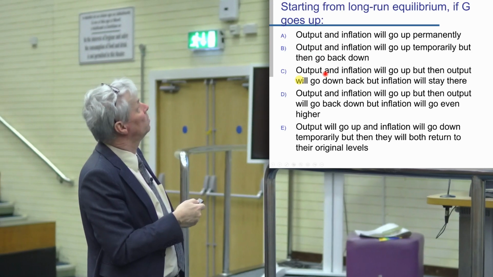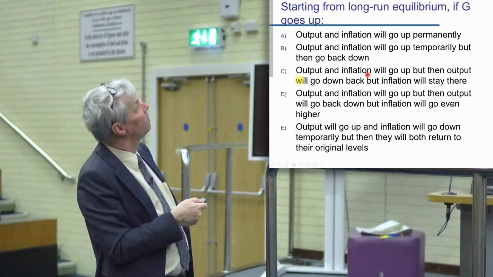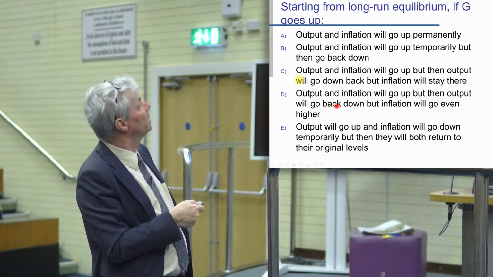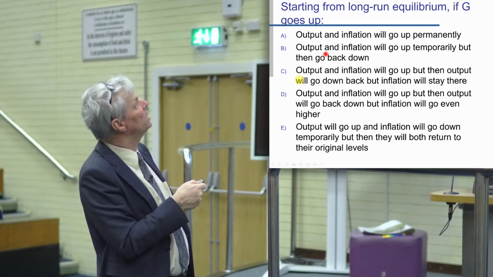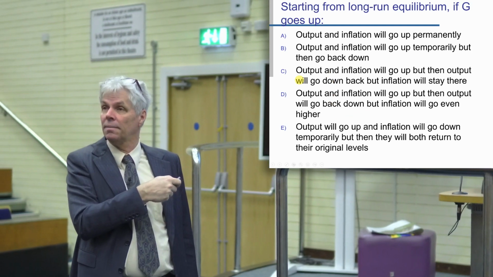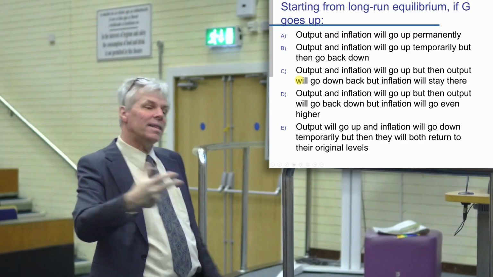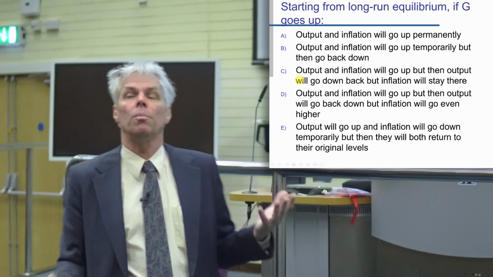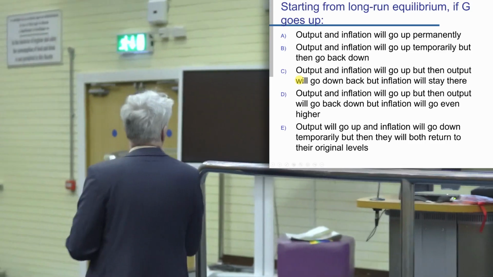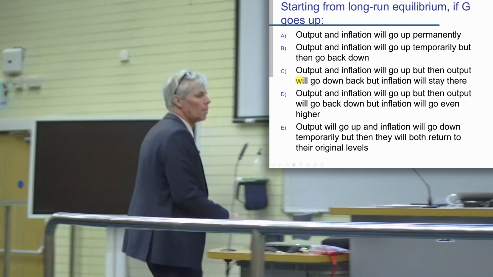This is plausible. Inflation will go up, then output will go back down. Output inflation will go up, then output will go back down. Okay, so we're down to B, C, or D at this stage. To eliminate these and figure out which one we're at, we need to know a bit more about the model. We need to know what happens in the long run. So let's figure out what happens in the long run.